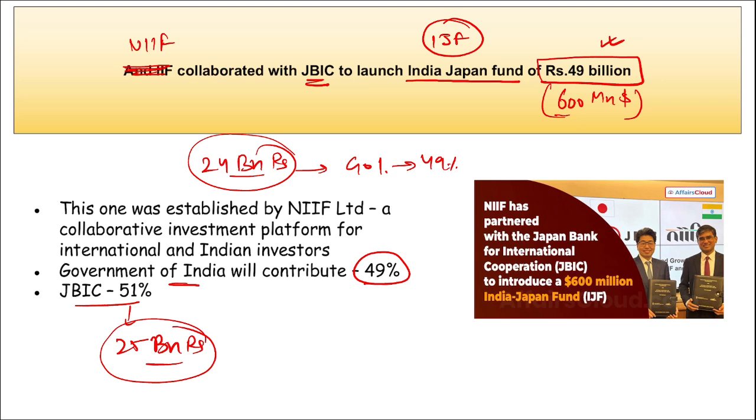Correct? This MOU also aims to promote environmental prevention, low carbon emission, and increase the cooperative relationship between India and Japanese countries. Also, this fund, that is India-Japan Fund, will be focused on investing into environmentally sustainable companies such as your renewable energy sector, e-mobility, waste management and water management projects. Correct?